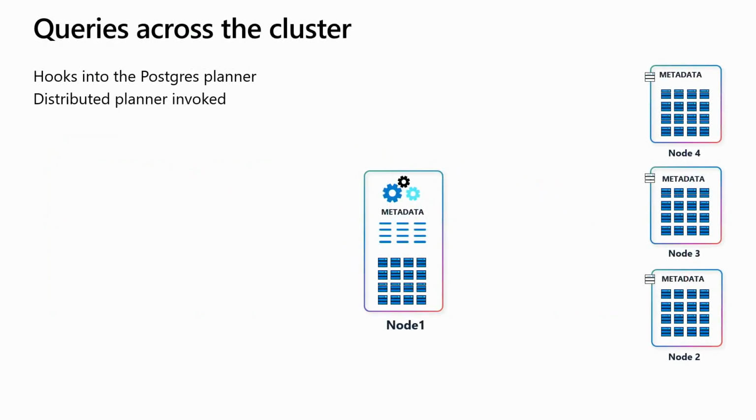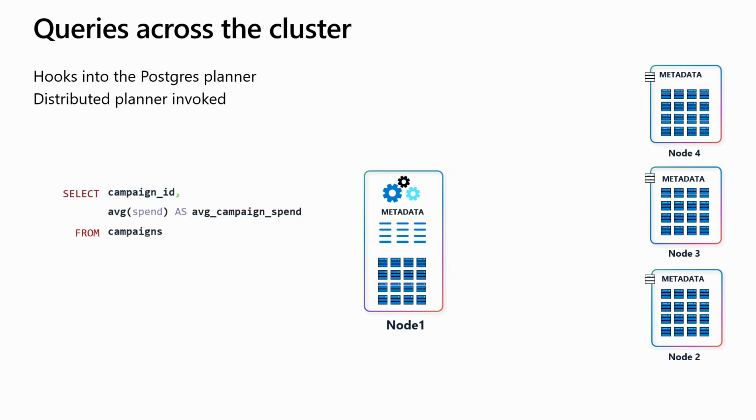right? So let's talk about queries across the cluster. The goal of the Citus extension is actually to make a distributed table look like pretty much a regular table, right? Postgres has hooks that you can hook into, whether it's planner or executor or utility hooks, that the extension actually hooks into and invokes the distributed planner if a distributed table is actually invoked, right? So it uses utility hooks for DDL, for things like copy or create table. It uses planner hooks for distributed planner for queries that need to go cross-node.